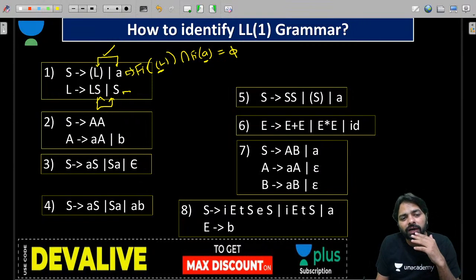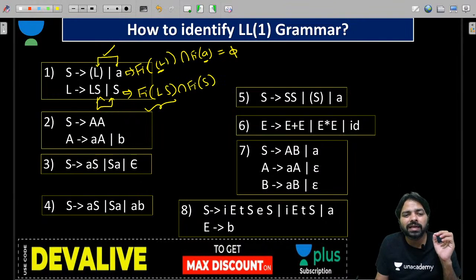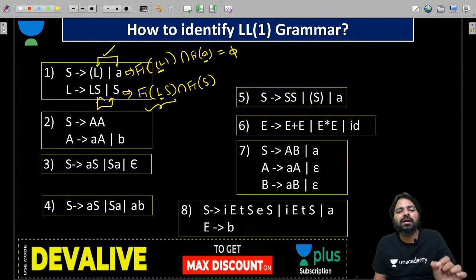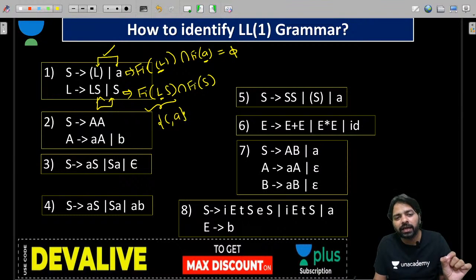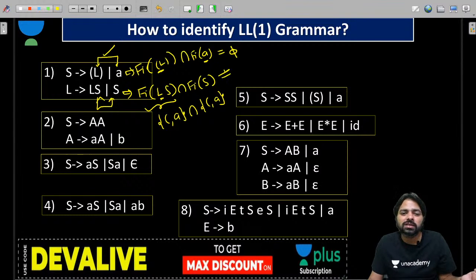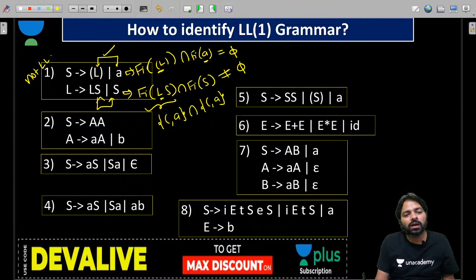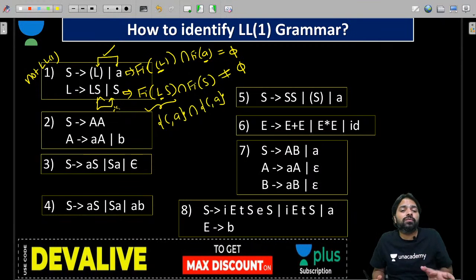Here, first of LS intersection first of S, and first of LS, from L comes S, from S again you get open parenthesis, A, and first of S is the same. So this is not equal to phi. It means it is not LL1. This condition fails, that is, first of LS and S have common terminals.